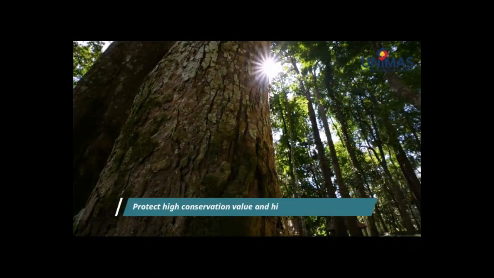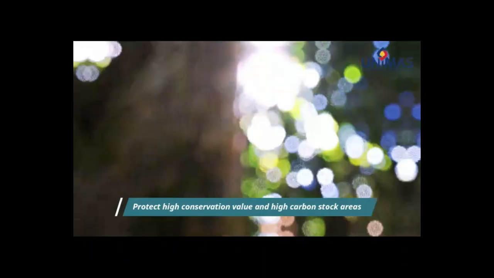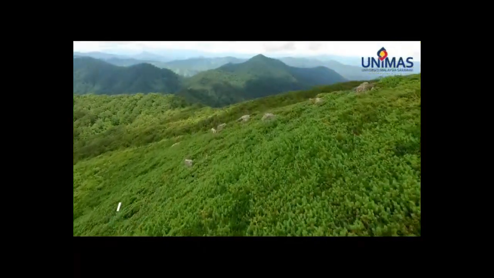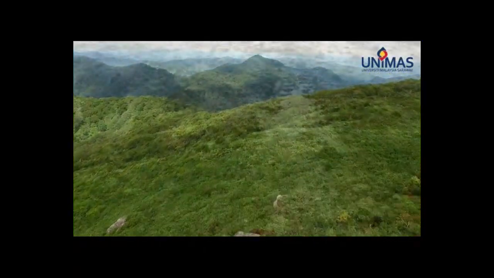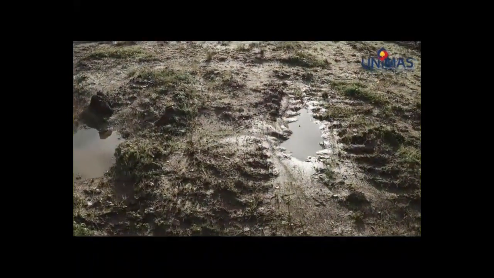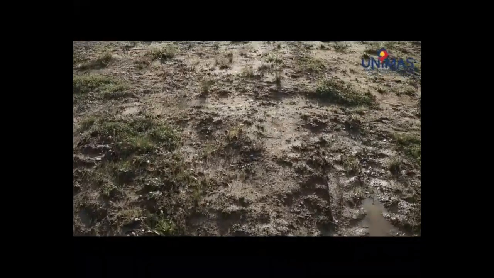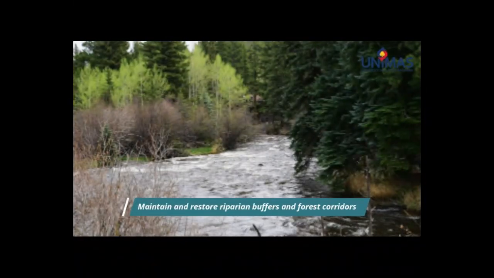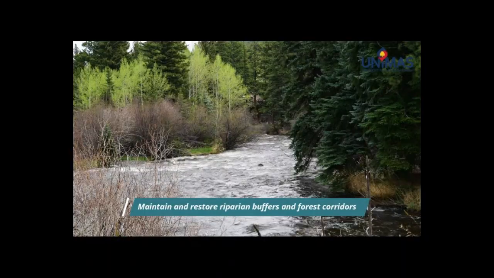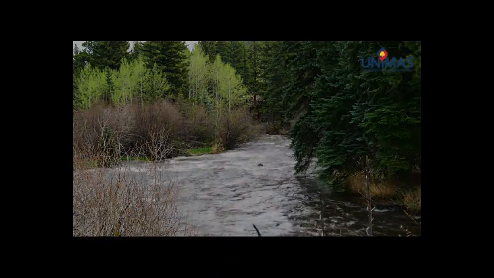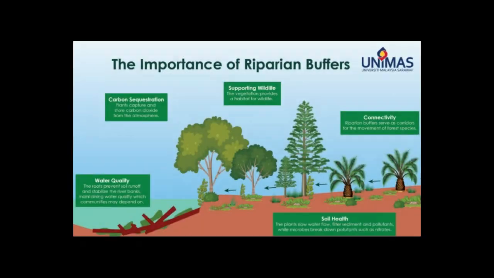1. Protect high conservation value and high carbon stock areas. Primary forests, key wildlife habitats, and deep peatlands should be off-limits for new plantations. Safeguarding these areas preserves biodiversity and carbon storage. 2. Maintain and restore riparian buffers and forest corridors. Wide vegetated strips along rivers filter sediment and chemicals, stabilize banks, and provide habitat. Corridors linking forest patches and protected areas allow wildlife to move and maintain genetic diversity.